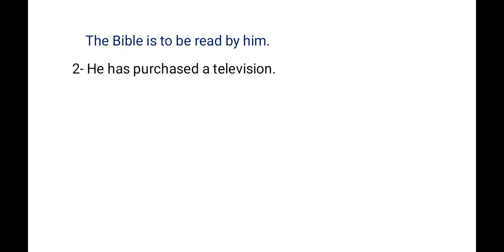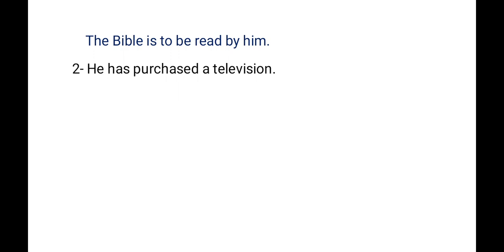See the next example. He has purchased a television. Here is the subject, then the auxiliary verb, that is has, then purchased is the main verb. After that, a television, that is the object. Here you would say, ma'am, the action verb is in the third form, that is purchased.